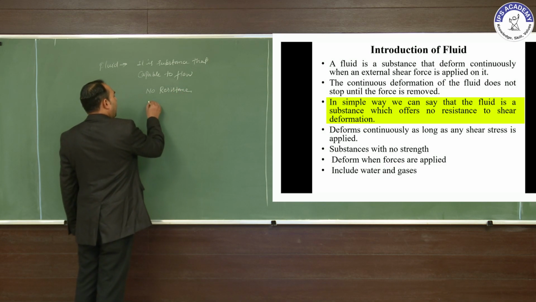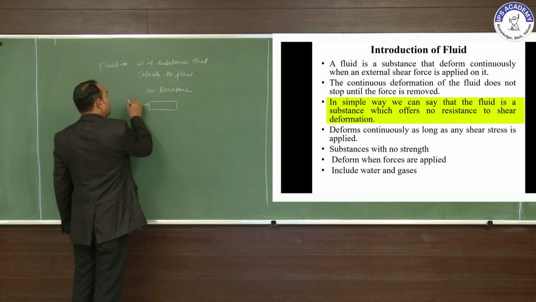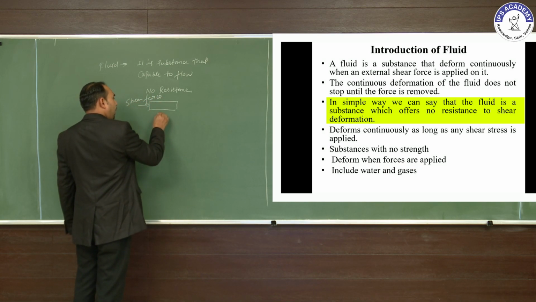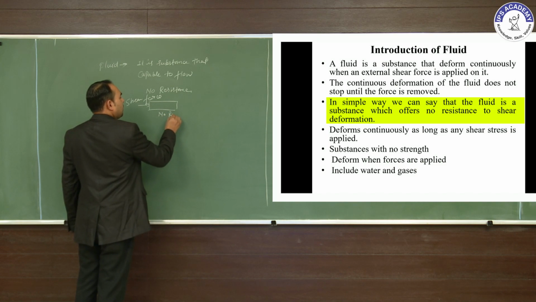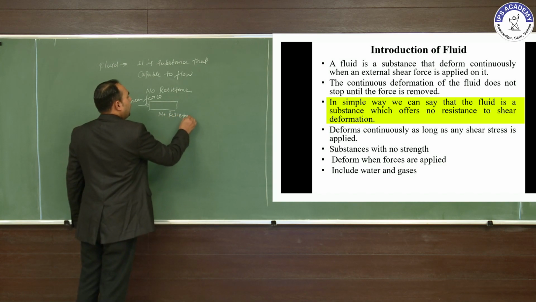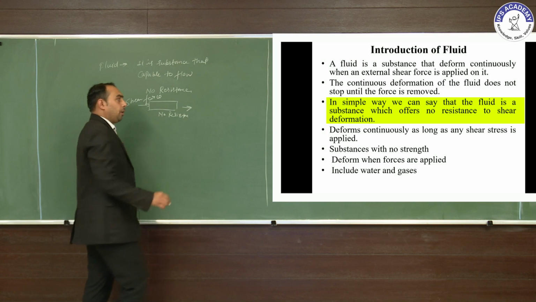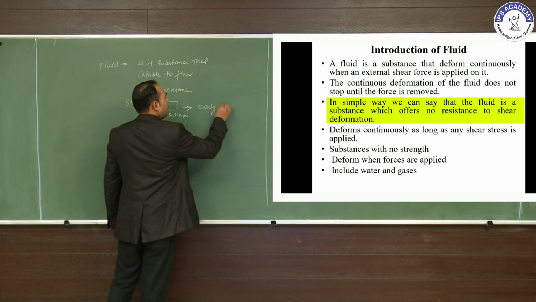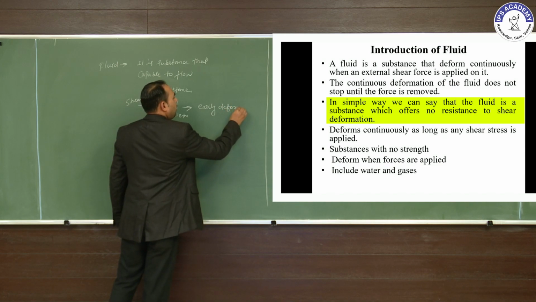If a shear force is applied to such a substance, it has no resistance, so it can be easily deformed.